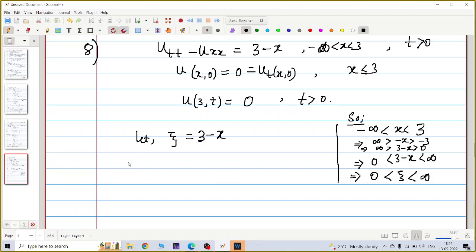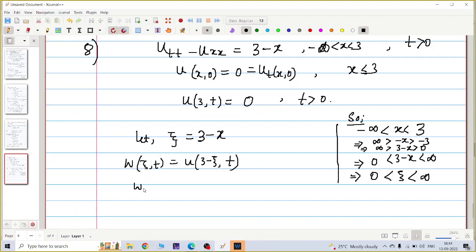If I use the new unknown w, that is, w of xi comma t is my u. I replace x by xi, so I will write u of 3 minus xi comma t, not u of 3 minus x comma t, since I am using the new variable w.